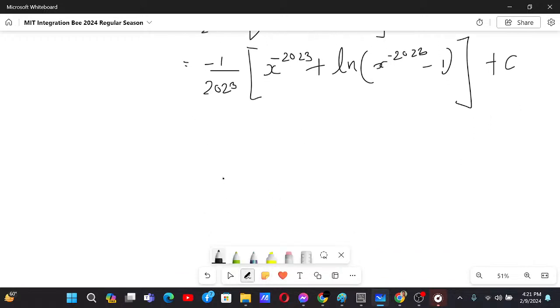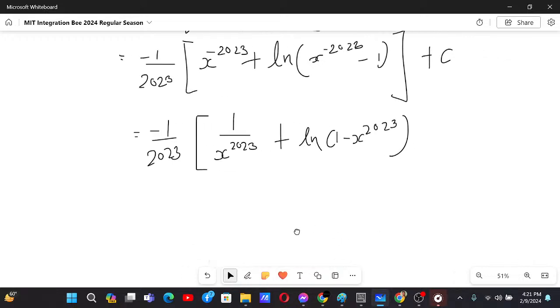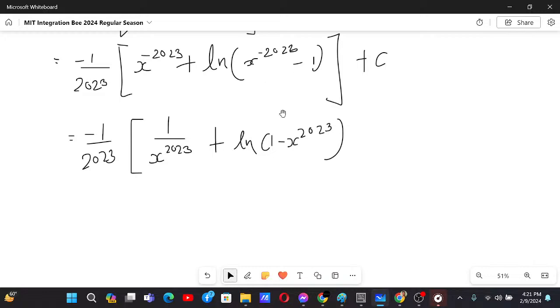And now this is minus 1 by 2023, and over here we have 1 by x to the power 2023 plus ln of 1 minus x to the power 2023, and then in the denominator we have x to the power 2023.